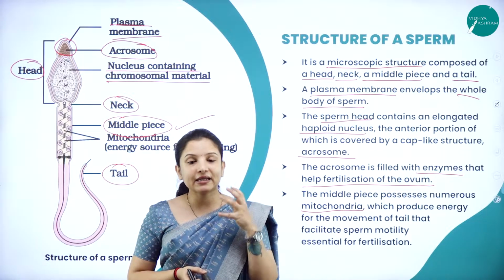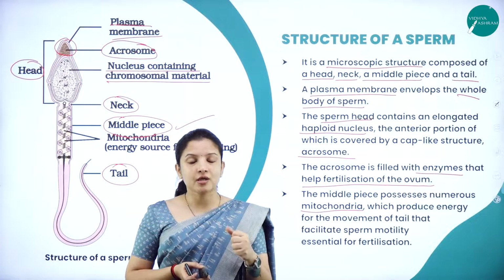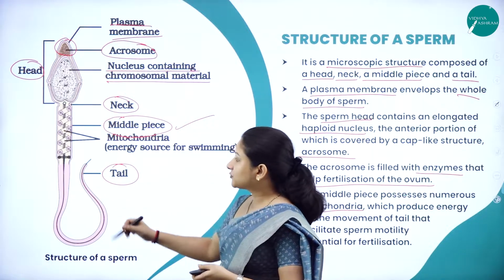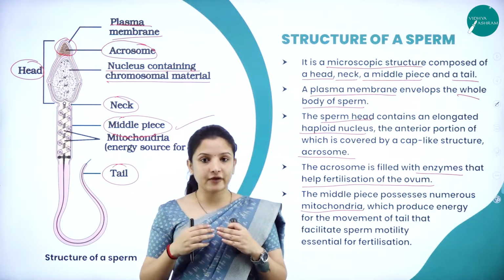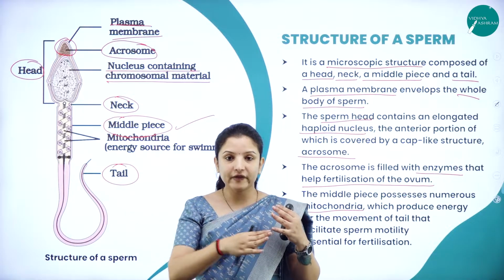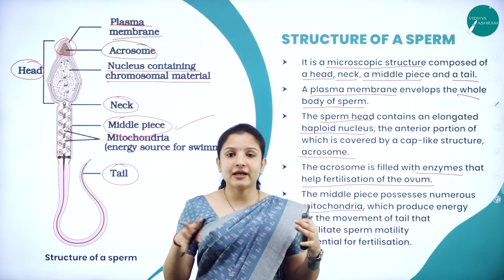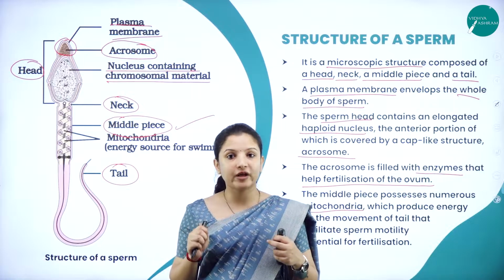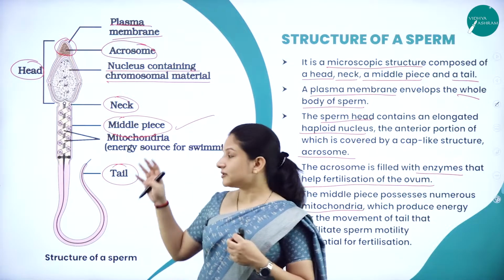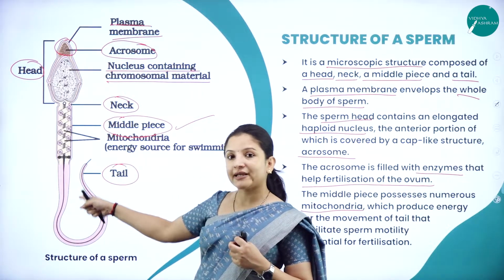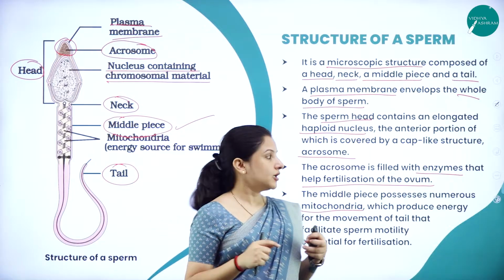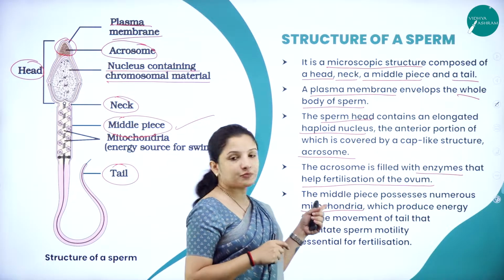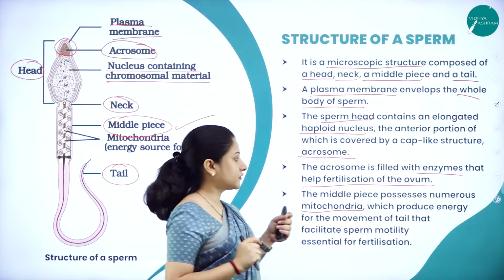Because they supply enough energy. So here the tail of the sperm requires enough energy so that it keeps moving like this, like a whiplash, so that it can help the sperm to swim very fast. That energy needed for the tail is supplied by the mitochondria, which is present in the middle piece of the sperm.